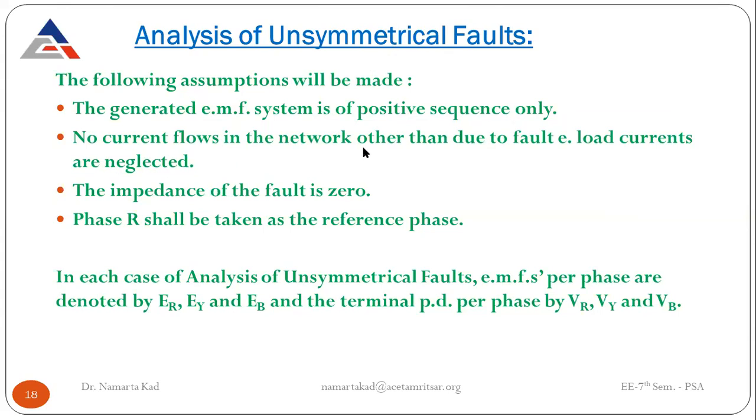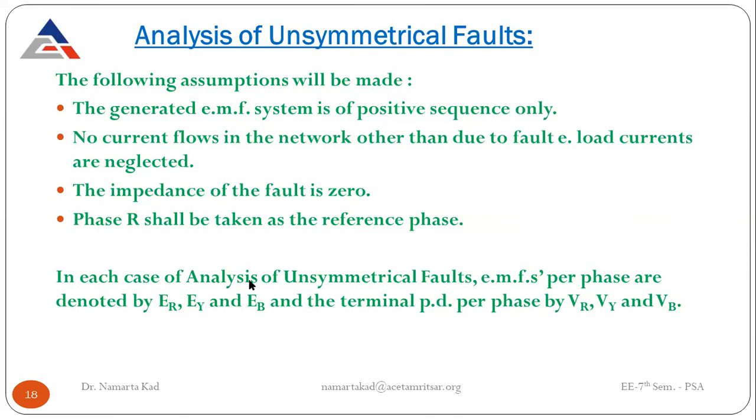No current flows in the network other than the fault current. That means load currents are neglected. Only fault current is there in the system, and the impedance of the fault is 0. We have not considered the impedance for the fault, and the R phase shall be taken as the reference phase. In all the derivations, we have to take the R phase as the reference phase.